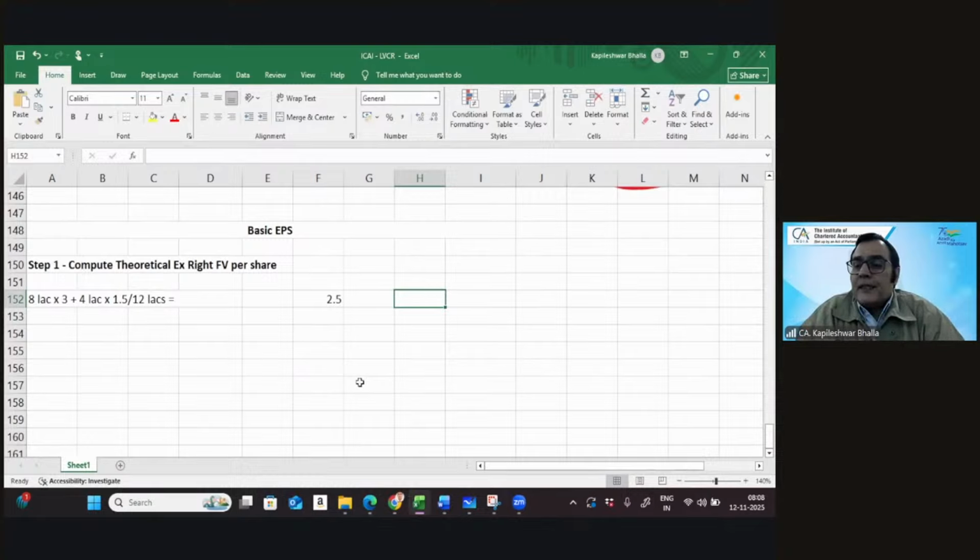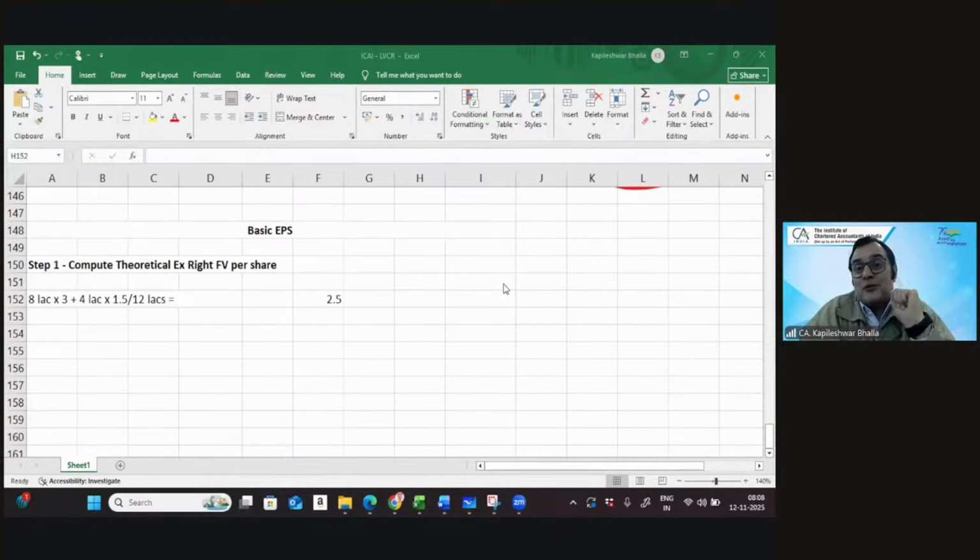Now let me make another statement to you and get the vouching done. Can I say the bonus element is the comparison of this 2.5 versus 1.5? If you now ask me what is the bonus element, I'll say it is 1 rupee.